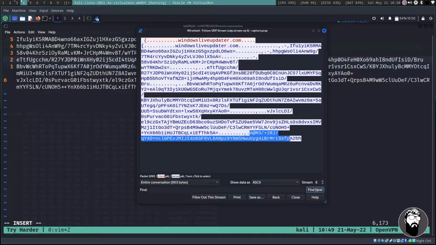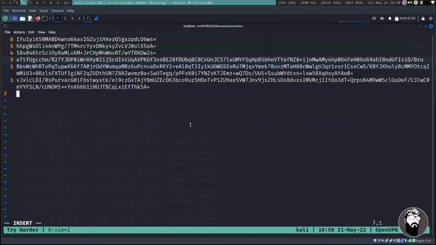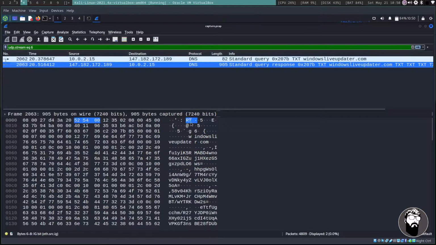So I wanted to showcase this because you might find this useful as well. So we'll copy this. I'm going to close that. And now this last entry here is going to be a little bit different, and I will show you why. If we look at when you move your mouse over the data, it highlights the specific data chunks that are actually part of the same set of data, I guess.